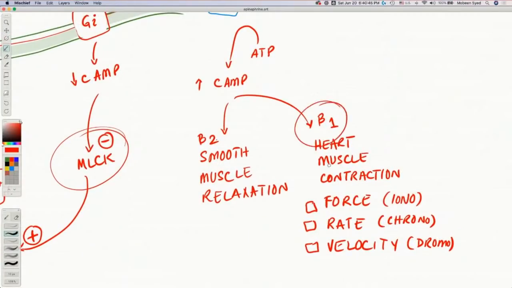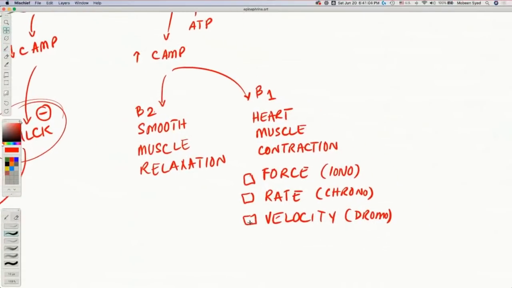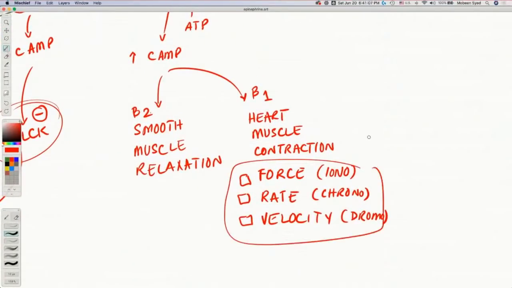If this is a beta 1 receptor, that means if it is a cell inside a heart, then that causes the heart muscle contraction to improve. And we want that because the patient's heart is not working correctly, patient's blood vessels are dilated, blood pressure is low. So if the heart can improve its function, then that would also help improve the blood pressure. So what kind of functions are improved in the heart? The force of contraction is improved, and that is called positive inotropic effect. The rate of contraction, that is the number of heartbeats per minute, will improve.